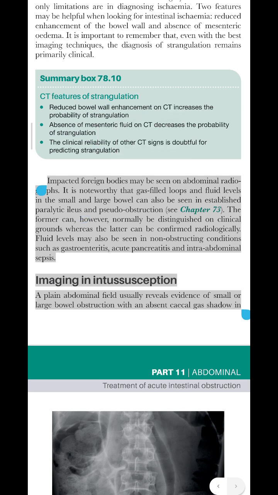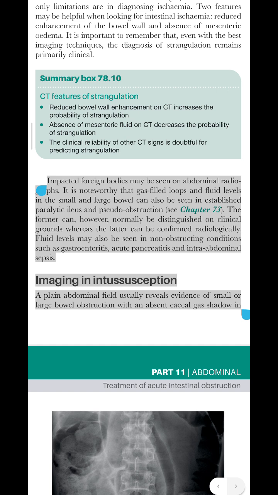Compacted foreign bodies may be seen on abdominal radiographs. It is noteworthy that gas-filled loops and fluid levels in the small and large bowel can also be seen in established paralytic ileus and pseudo-obstruction, see Chapter 73. The former can, however, normally be distinguished on clinical grounds, whereas the latter can be confirmed radiologically. Fluid levels may also be seen in non-obstructing conditions such as gastroenteritis, acute pancreatitis and intra-abdominal sepsis.